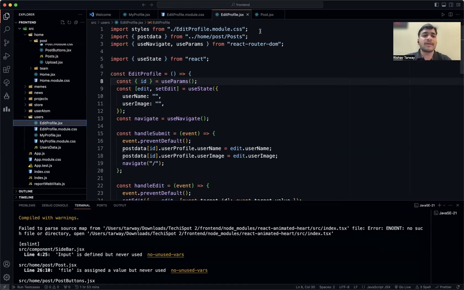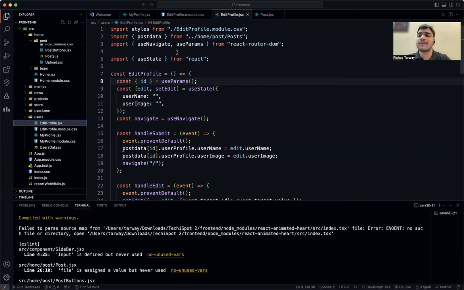So we have simply added the modular CSS. Then we have imported the post data. I have told you that we have done a few changes in the postData.jsx, so we have simply imported that data. And for that particular user, we have used the JavaScript higher order function map, and we have simply taken its data from that particular section, post data.